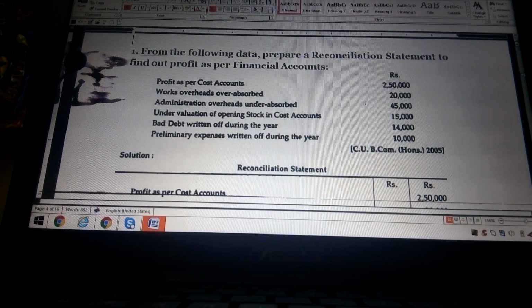So as per the pro forma, we get some information like profit as per cost accounts. This should be shown on the credit side of the reconciliation statement. Similarly, they also give works overheads over absorbed is rupees 20,000, administration overheads under absorbed 45,000, under valuation of opening stock in cost account 15,000, bad debts written off during the year 14,000, preliminary expenses written off during the year 10,000. So this is the problem given.